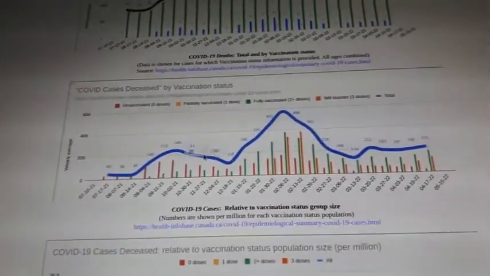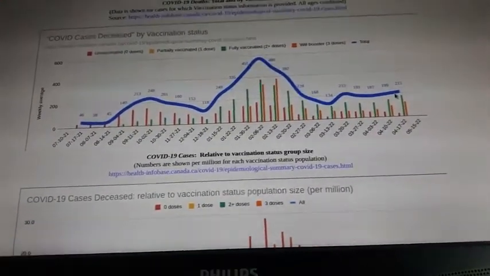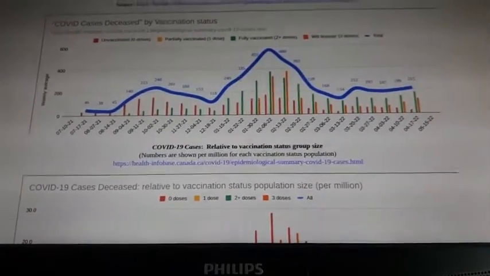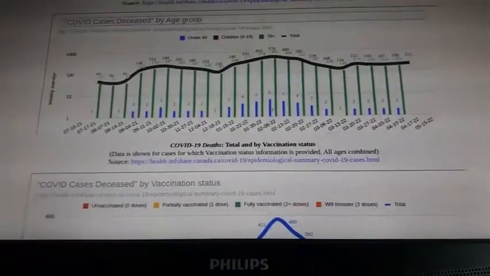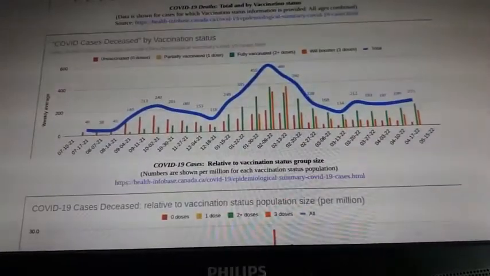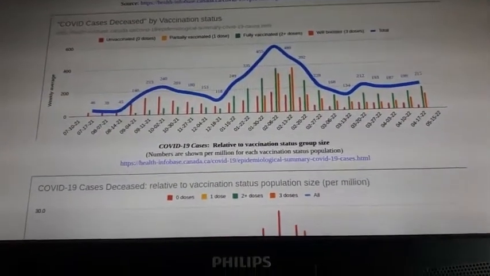So we had a little peak here, but we don't have many COVID deaths from Omicron. All right. Okay. So that's what we have for this week.